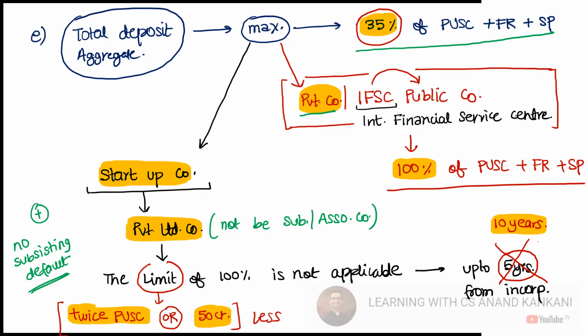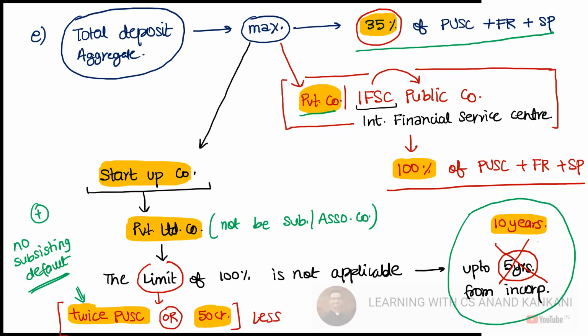Is this clear? Startup company, which is a private company, neither a subsidiary company nor an associate company. For such a company, the 100% limit is again not applicable. They can accept the deposits up to twice the paid up share capital or 50 crore, whichever is less, up to 10 years from their incorporation. So this limit is applicable till 10 years. And there should be no subsisting default also.